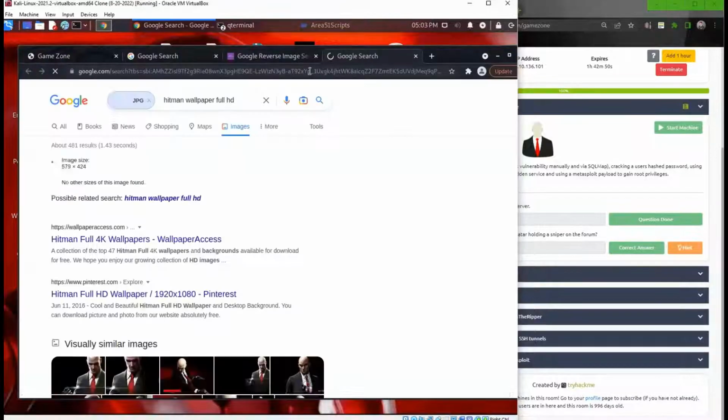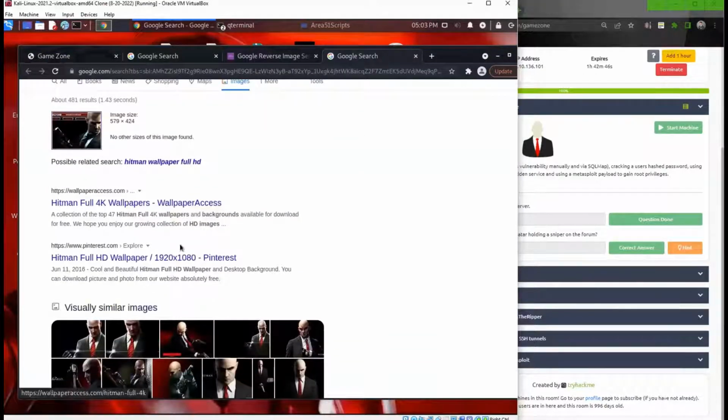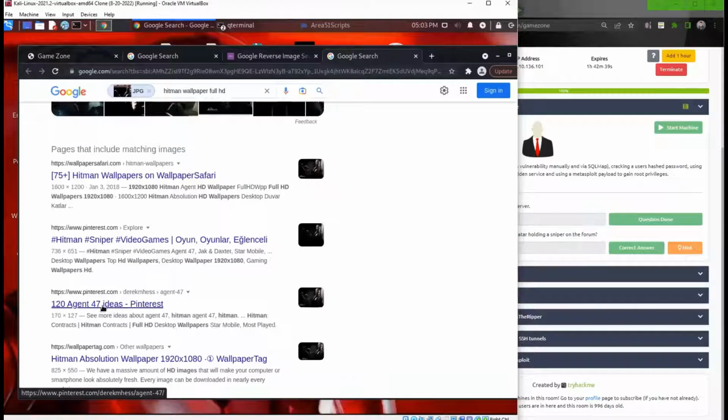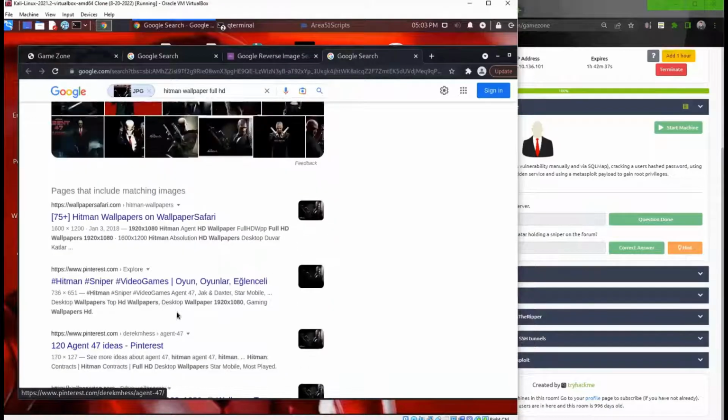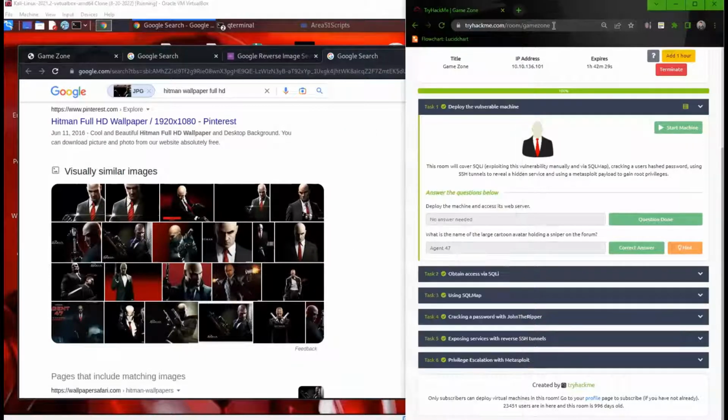All right, once it's done loading, you click on the image and then it'll pull up some more information about that image. If we scroll down, just looking at this image, they mention Agent 47 right here. If you do your own research, you'd know that's Agent 47. So it's not very difficult to figure out that answer.